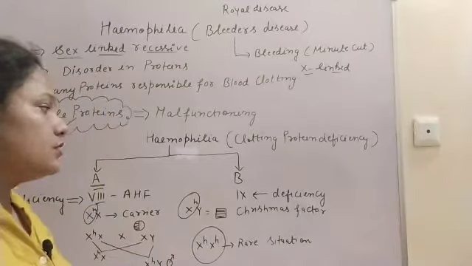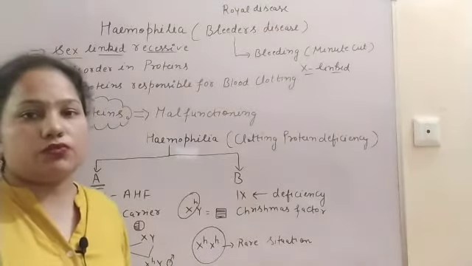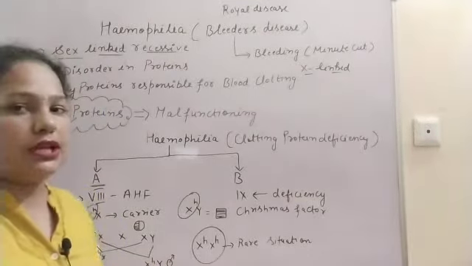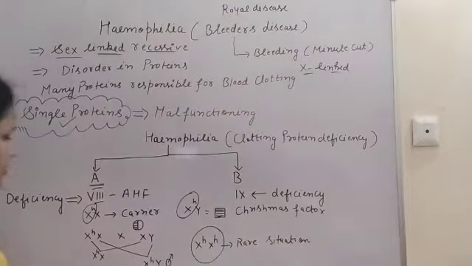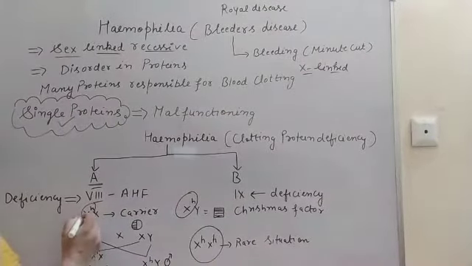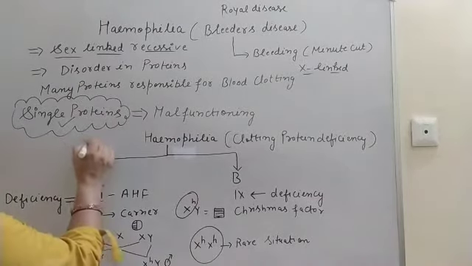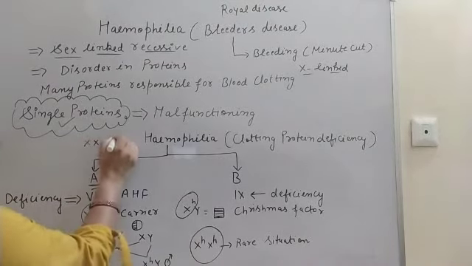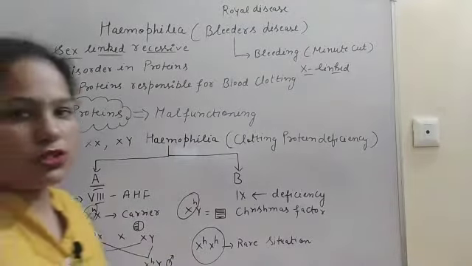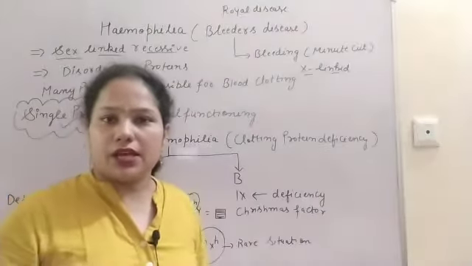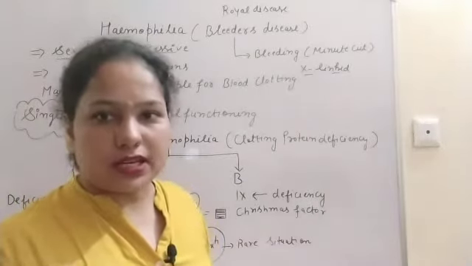So let us take some examples in the case of males and females if this gene is present on the X chromosome. So let us take one example like XX. So XX is the female, and XY is the male, because the sex chromosomes in the case of males are X and Y, and in the case of females X and X.